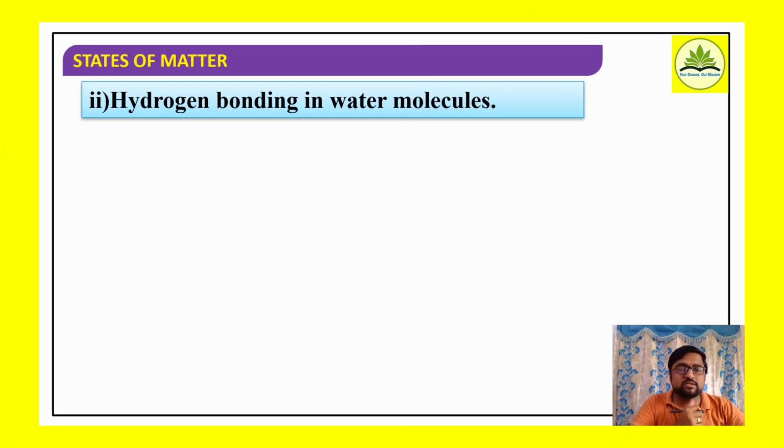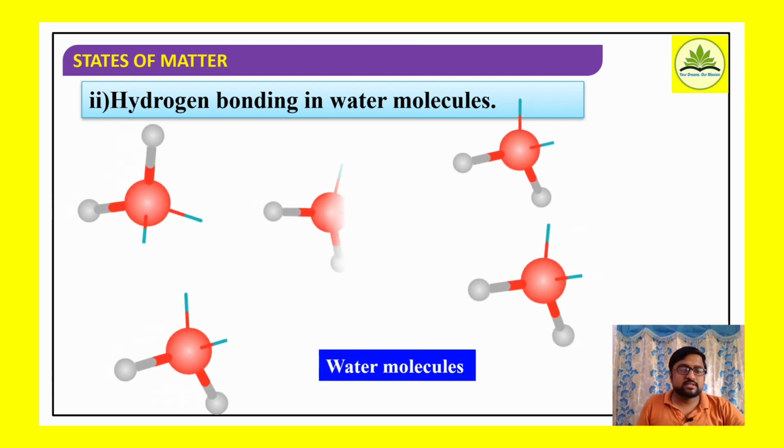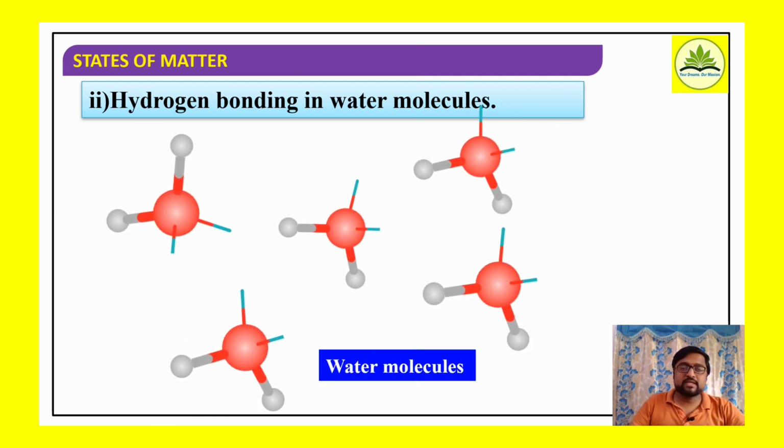Okay. Then similarly, if I consider hydrogen bonding in water molecules, in the water molecule the bulkier region at the center is the oxygen atom, and the small white colored ones indicate the hydrogen. Now, how do water molecules interact?